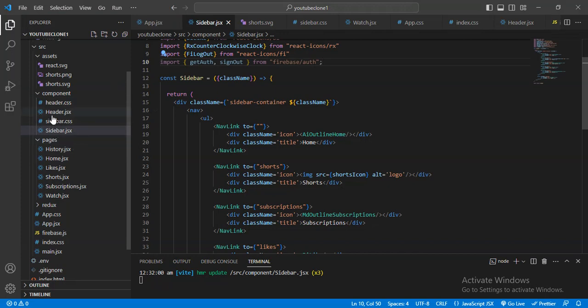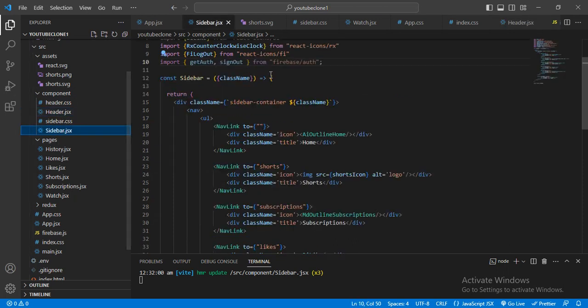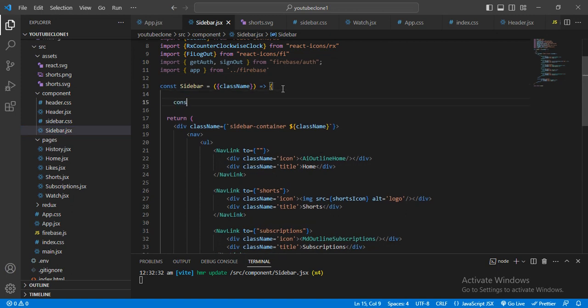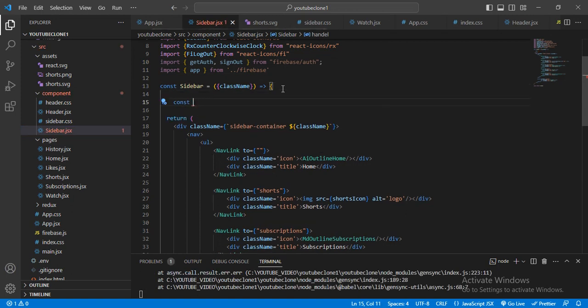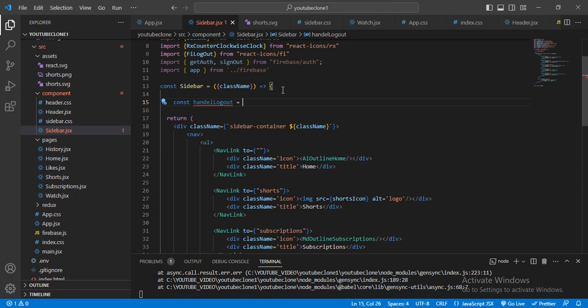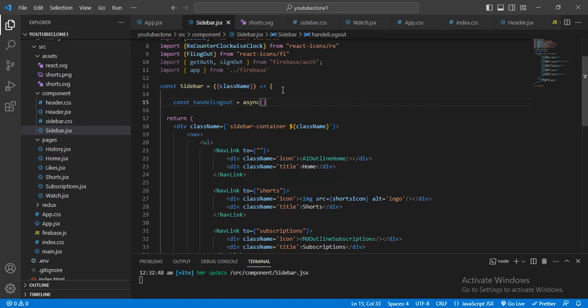Like in the header I passed getAuth with this app. For that I just copy this app, and after that I go to sidebar.jsx, and here I paste this. Here I will give const handleLogout, like that, and this will be an async arrow function.